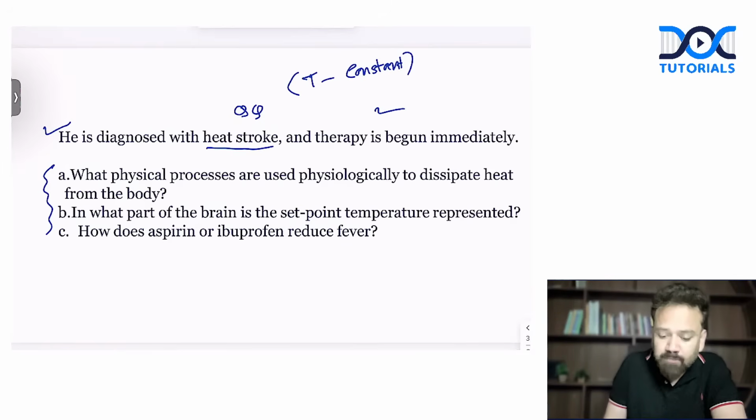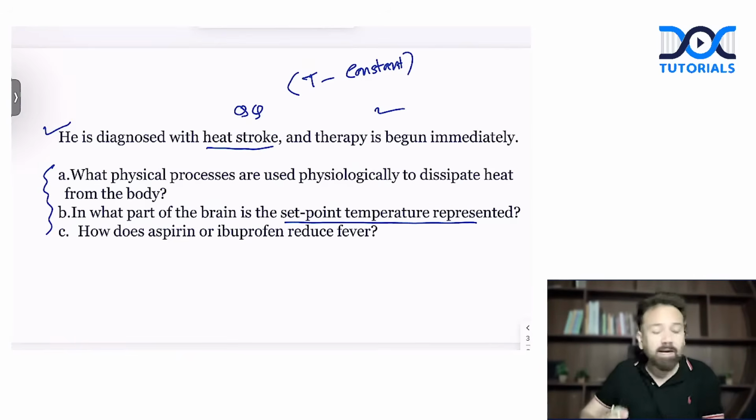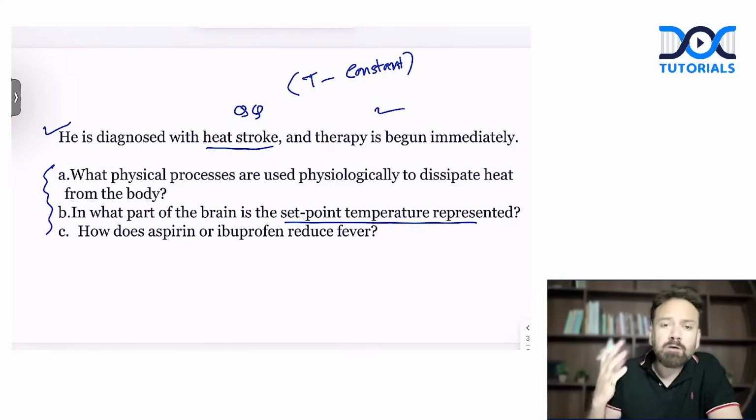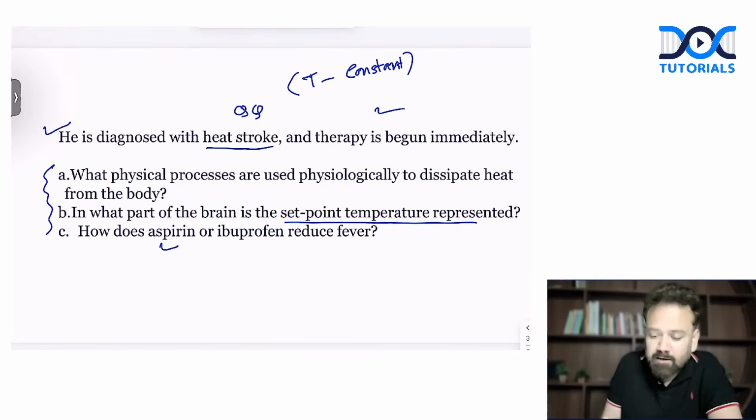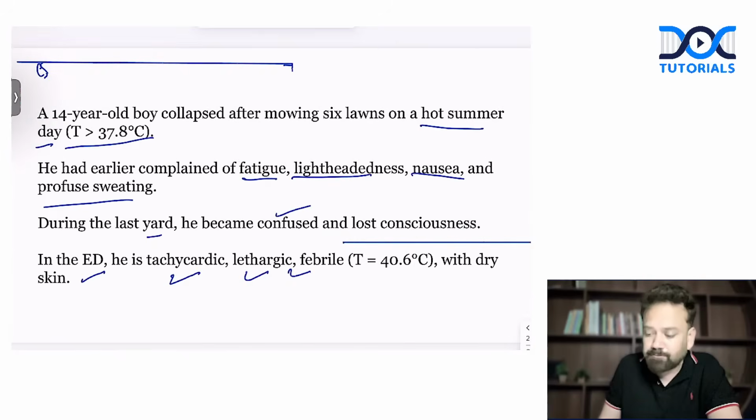Second question is, in what part of the brain is the set point of temperature represented? Already we know it is hypothalamus. Hypothalamus has temperature regulation, endocrine regulation, hunger, satiety. There are so many regulations because of hypothalamus. Third, how do aspirin or brufen reduce the fever?